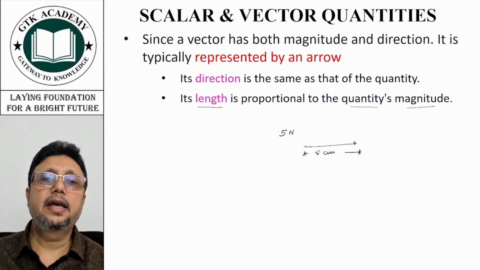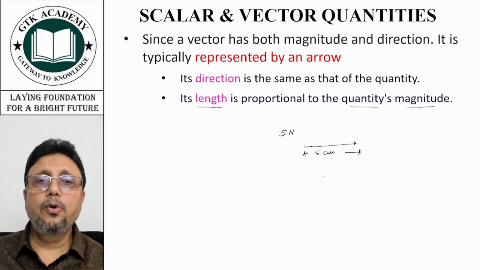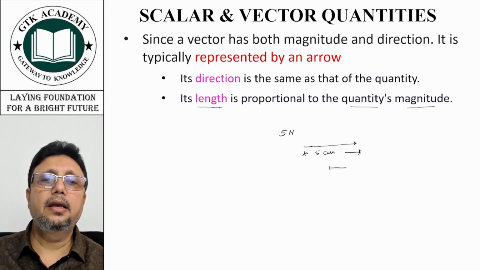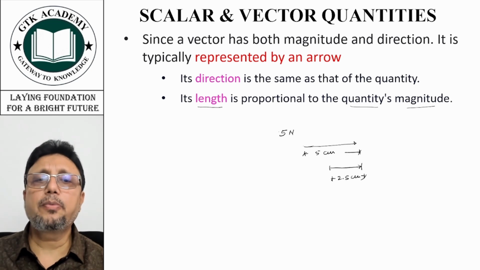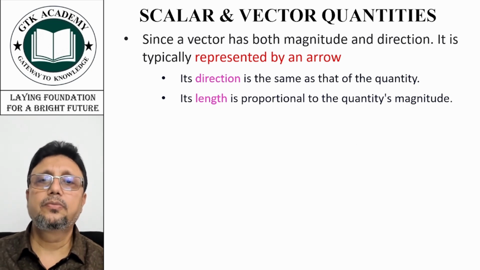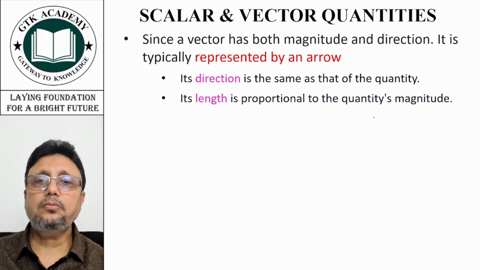So this length is proportional to the magnitude. Suppose my scale is 1 Newton represented by half a centimeter. Then my arrow's length is going to be 2.5 centimeter. Scale depends upon us, how we choose it, but the length is proportional to the quantity's magnitude.